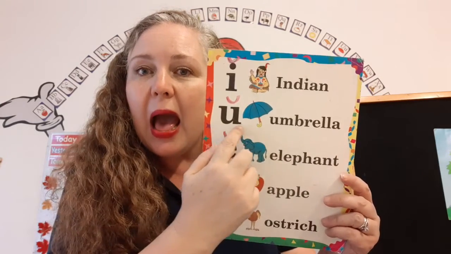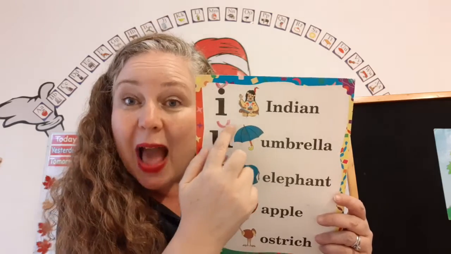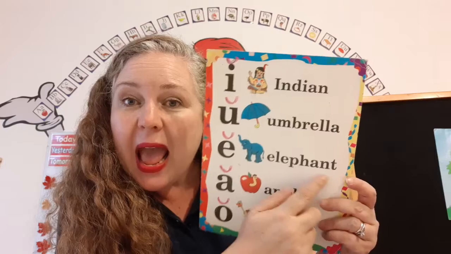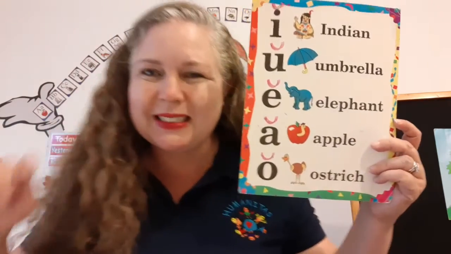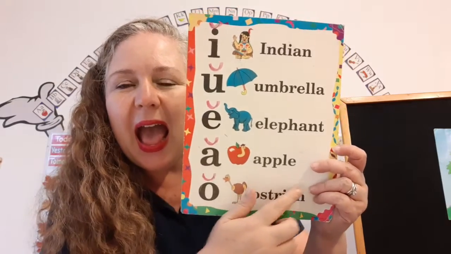Indian. Umbrella. Do you notice the little happy face on top of it? It means it's the short sound. Elephant. What does the elephant say? Apple. Ostrich. Awesome.